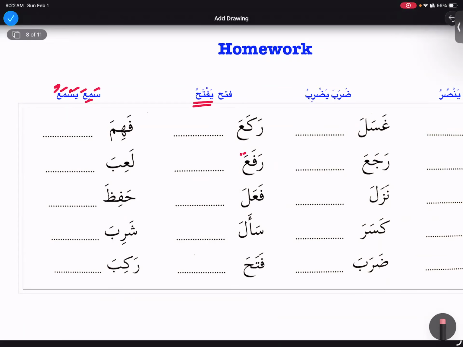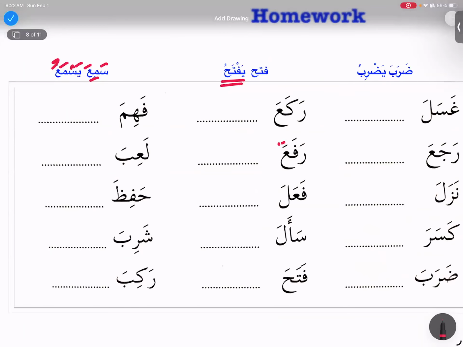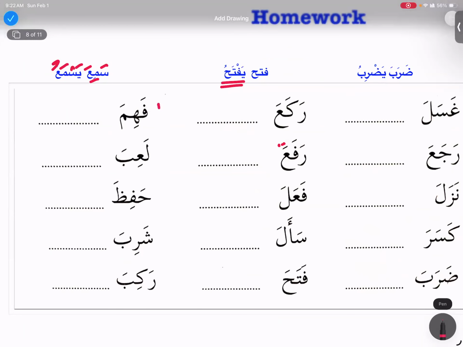So now fahima becomes yafhamu. Very good, right? So you're going to bring ya over here. First root letter is going to be with sukoon, and now instead of kasra over here, I'm going to give my middle root letter fatha, right? So yafhamu. Laiba becomes yal'abu, right?